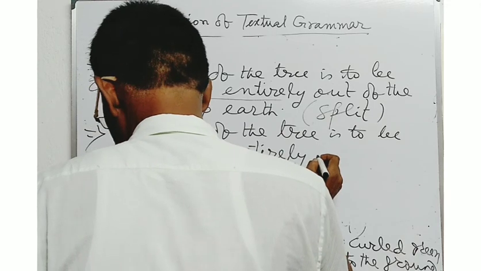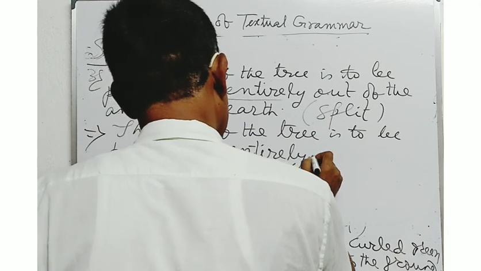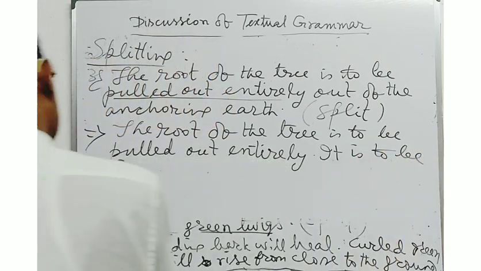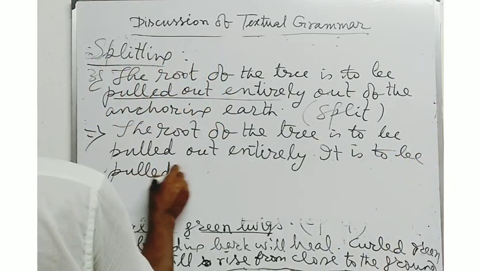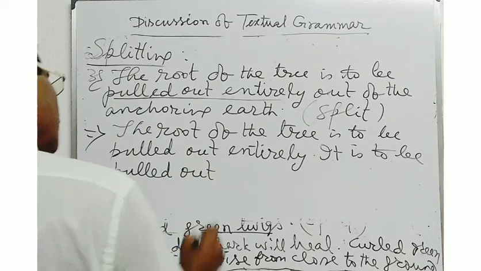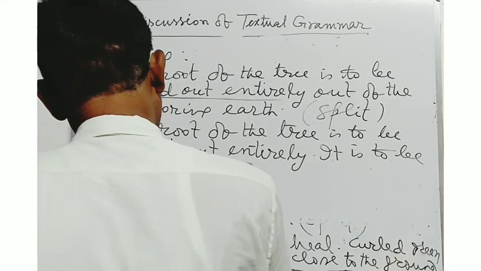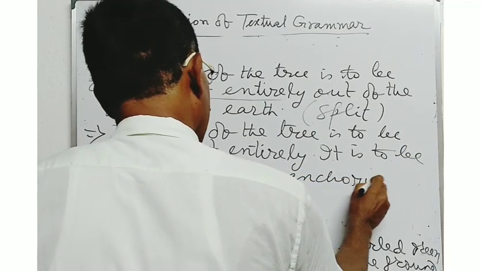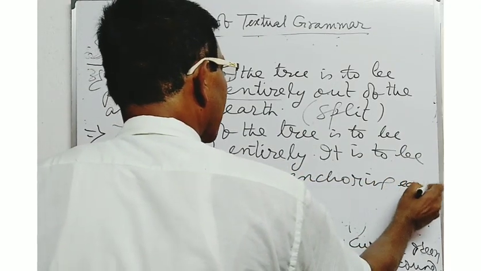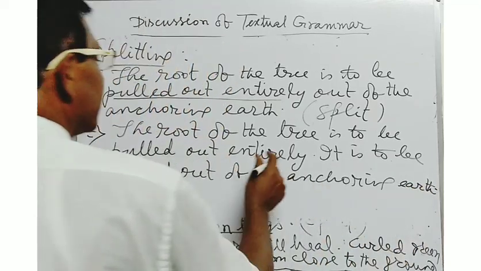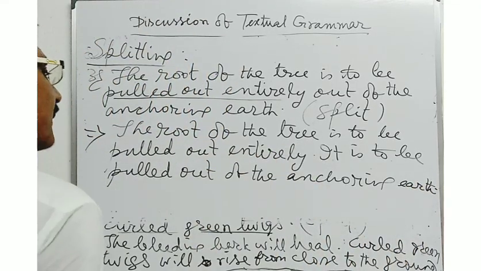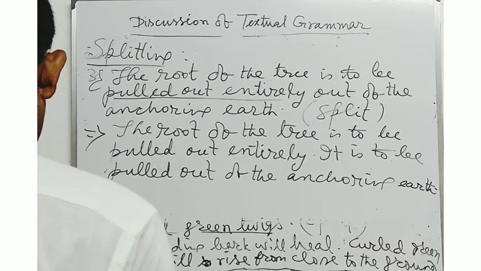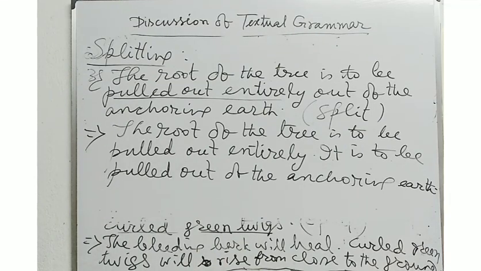It is to be pulled out of the anchoring earth. A-N-C-H-O-R-I-N-G, anchoring earth. The root of the tree is to be pulled out entirely. It is to be pulled out of the anchoring earth. In this way, you will have to write down the answer.